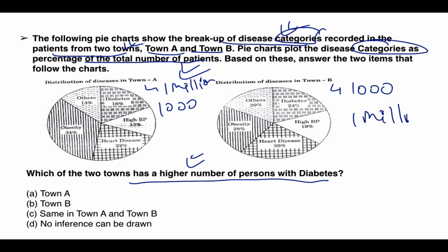Since you do not know the population of the town, how can you answer the number of persons with diabetes? These are the questions where most students face problems, since the population is not mentioned, you just cannot draw any inference. So the answer is D.